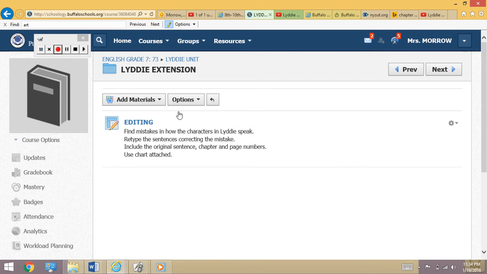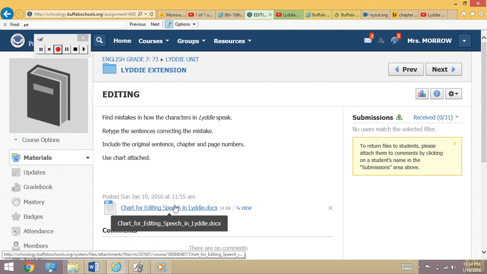Those of you who work quickly through the material, I've put in this file on editing. I think we've mentioned that characters make a lot of mistakes in their speech, and I want you in this document to find those mistakes and correct them. I'll just open this real quick so you can see that. So I type in what the mistake is, then I type in corrections, and you put the page number.